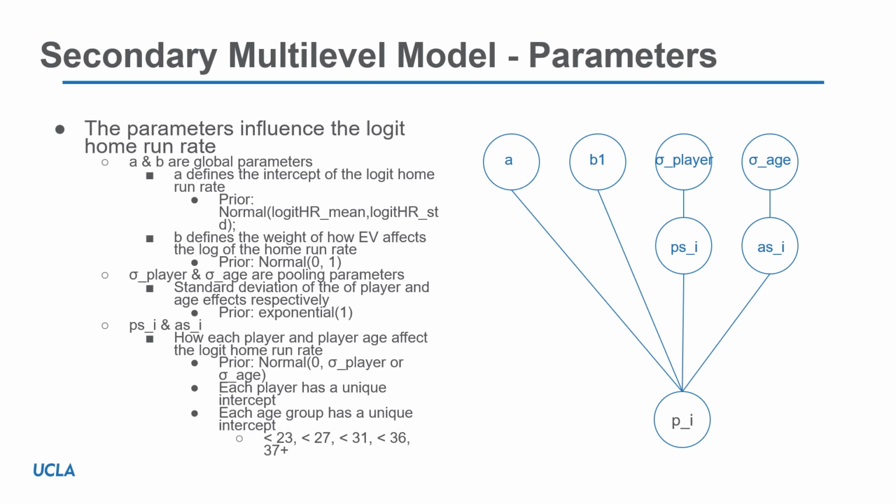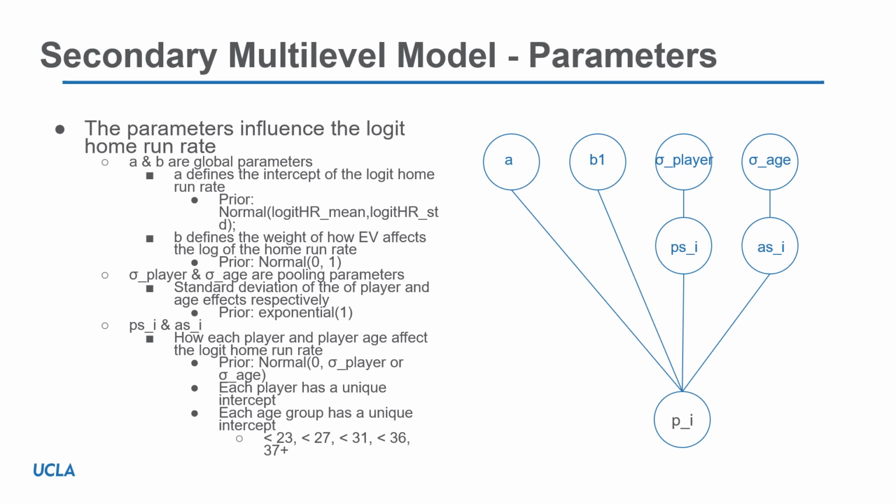From here, players were pooled based off an individual offset in addition to being pooled by their age group. For both of these poolings, the standard deviations were taken to be weakly informed exponential distributions, meaning they had a mean of 1. Then the player and age effect parameters would be computed with a mean of 0 and standard deviation distributed as described.